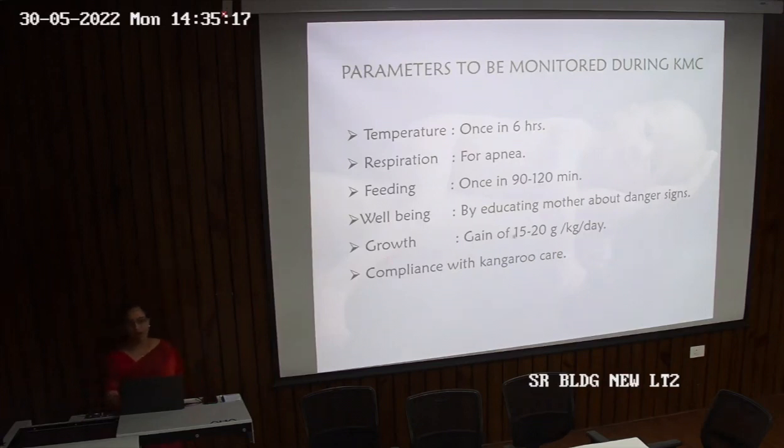Growth has to be a gain of 15 to 20 gram per kilogram per day. So if the child weighs 2 kilogram, there should be a gain of 30 to 40 gram per day. And compliance with kangaroo care. All these parameters need to be monitored during KMC, that is kangaroo mother care.